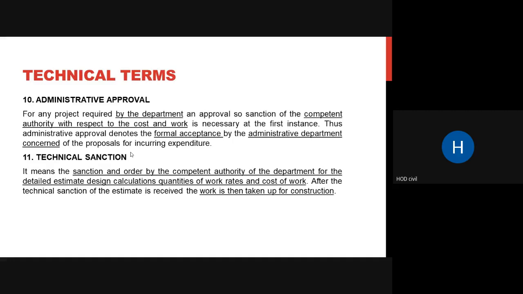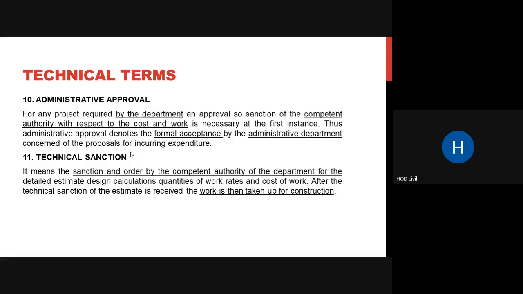Technical things your engineers will be knowing. As the cost of your work goes on increasing, and the cost of the estimate is higher, higher level engineers will be sanctioning or approving your estimates. When it is about 1 crore or 2 crore, it will be done by your chief engineer. Whenever it is lesser, it will be done by an AE or a double E. They will go through your estimate. They will check if everything is correct, if you have used the correct rates, if your quantities are correct, if your design is correct.